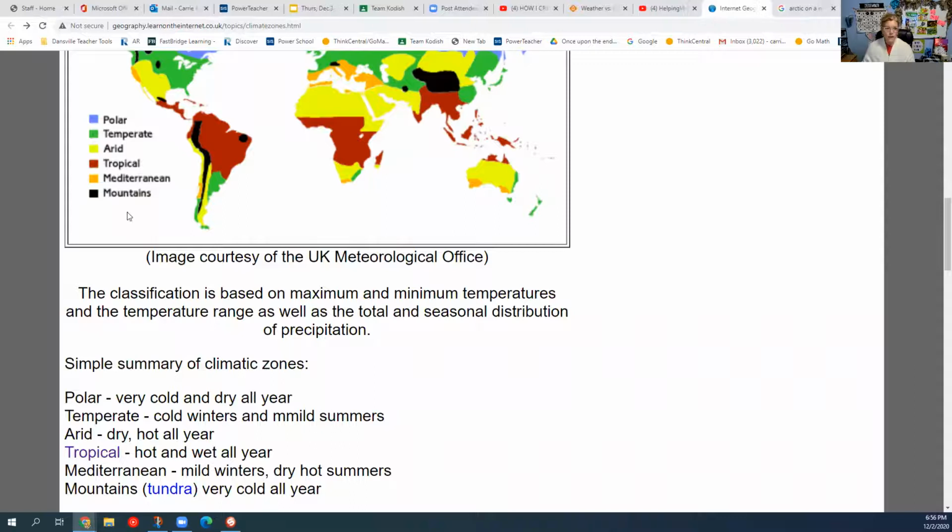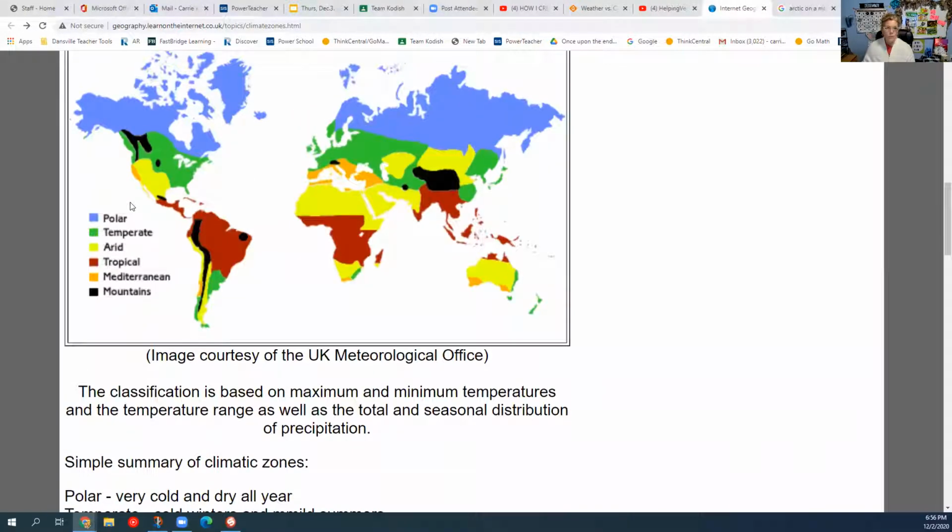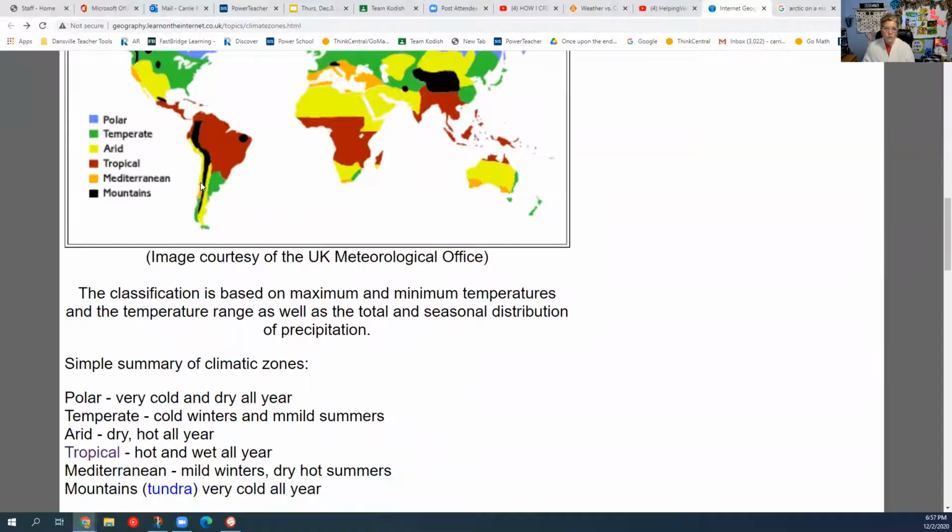Okay, and then the orange would be Mediterranean. So this is California, one of our states in the United States, and some of these areas here, Europe, Asia, and a little bit of South America, and a little bit of Australia. Mediterranean areas have mild winters and dry, hot summers. So not very big winters. They might get a little bit colder temperatures, but not very.